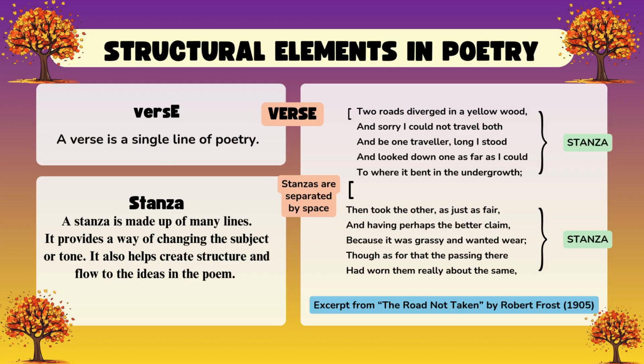So stanzas are separated by space. Then took the other, as just as fair, and having perhaps the better claim, because it was grassy and wanted wear, though as for that the passing there had worn them really about the same.